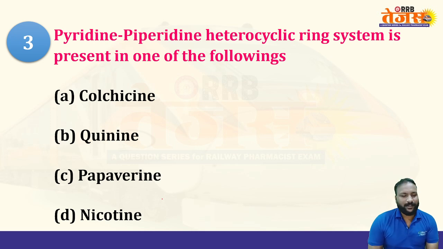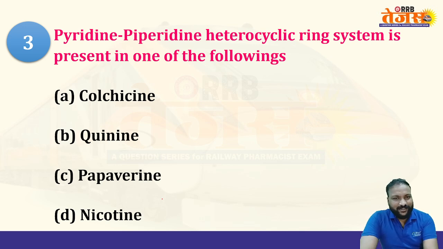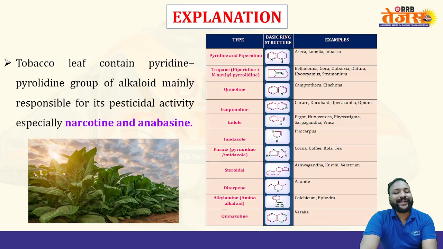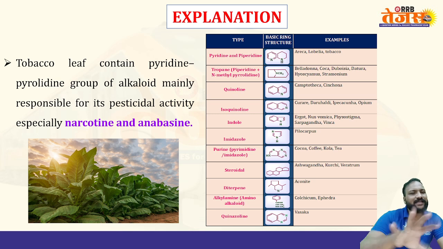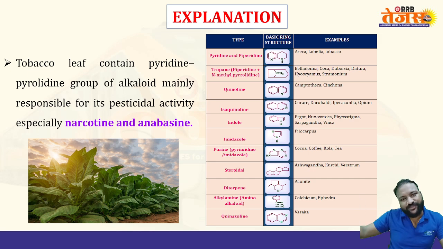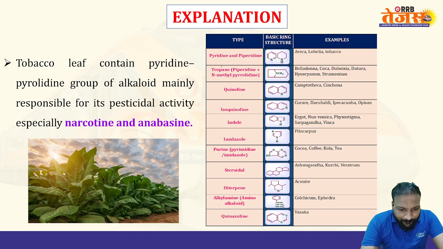Option A, colchicine, B, quinine, C, papaverine, and D, nicotine. Let me check the right answer. Option D, nicotine. Every alkaloid, every secondary metabolite has a specific nucleus which relates to a specific classification. You can see right over here the pyridine and piperidine. So this is the tobacco. Nicotine is the option here.